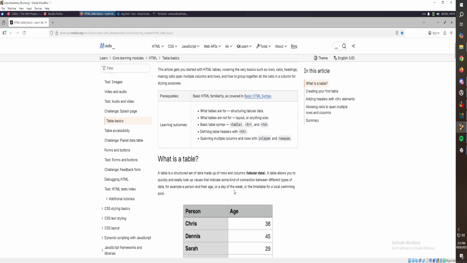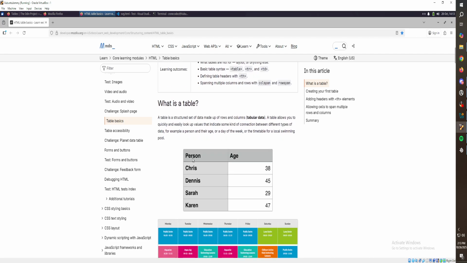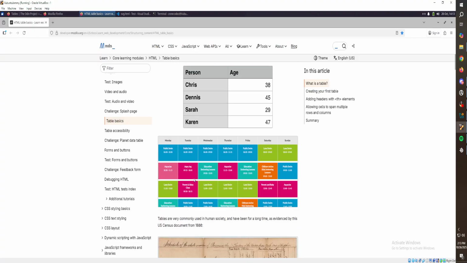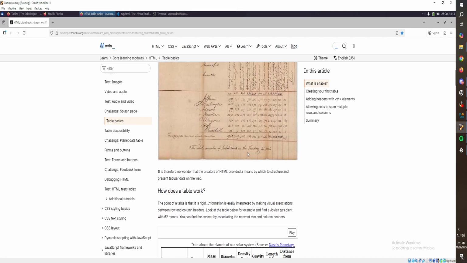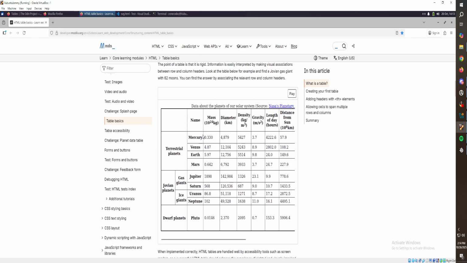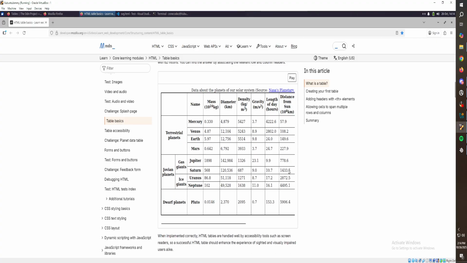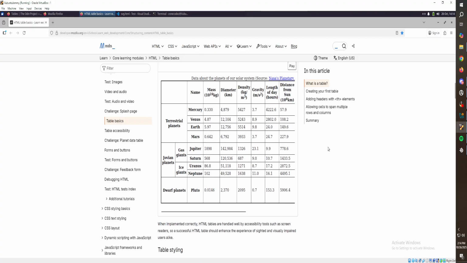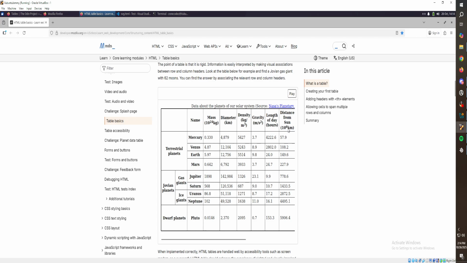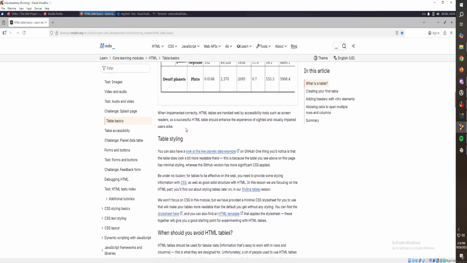So what is a table? A table is structured data. Yeah. So you've got your people, your age. That makes sense. Yep. We use tables for all kinds of stuff. I agree. It's a good way to keep track of data too. And then you can just read the data in the table. So you constantly add your data to the table and then you just read the data from the table to get answers. It's really nice. Man, that's cool. Tables are really good for people, so if I want to give information, that's good to know. I didn't know that.